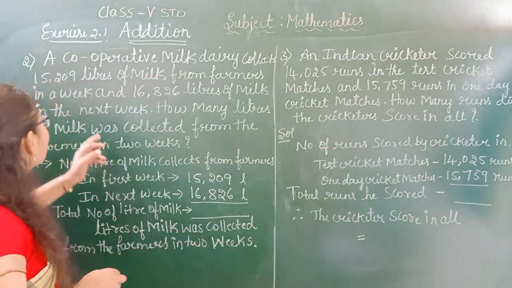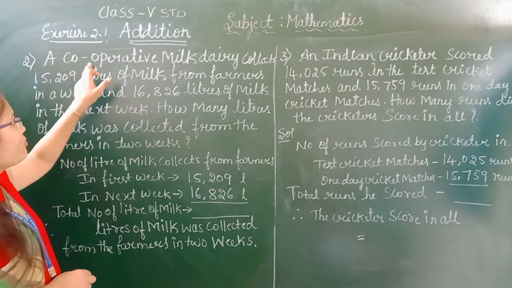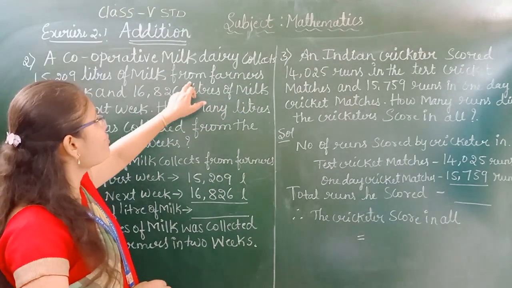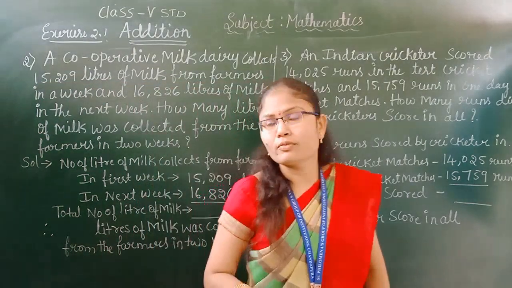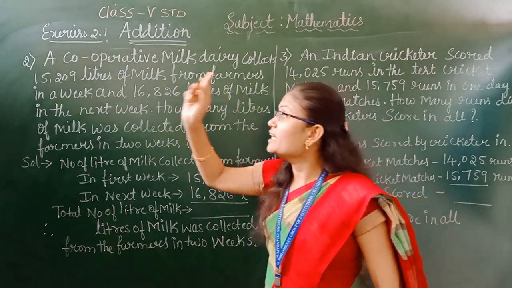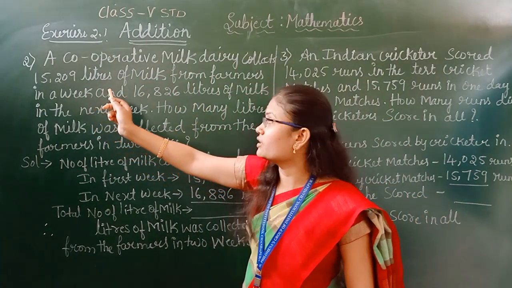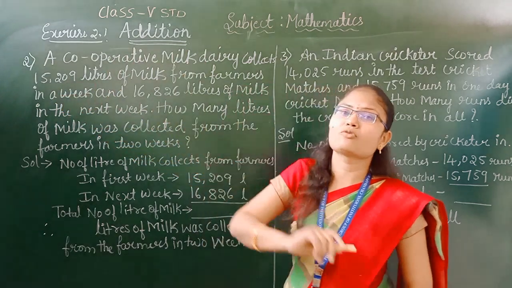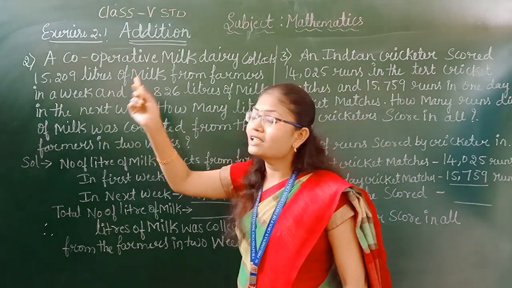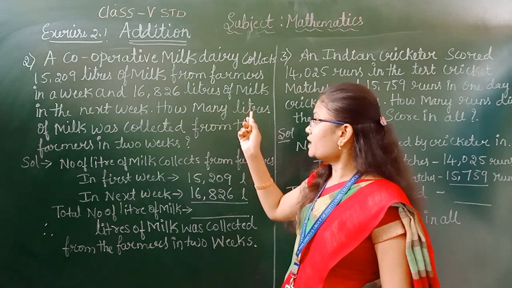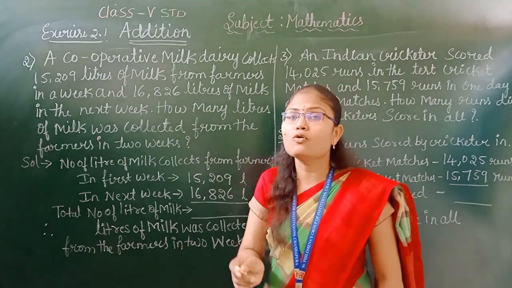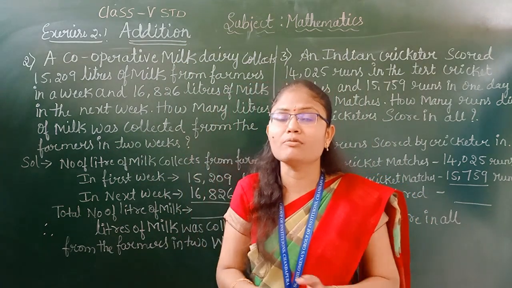Now you can see here the second problem they have given: a cooperative milk dairy collects 15,209 litres of milk from farmers in a week. In the next week they collected 16,826 litres of milk. How many litres of milk was collected from the farmers in 2 weeks? We have to find out how many total litres of milk they collected in 2 weeks.